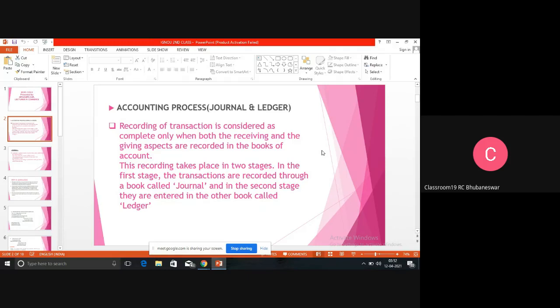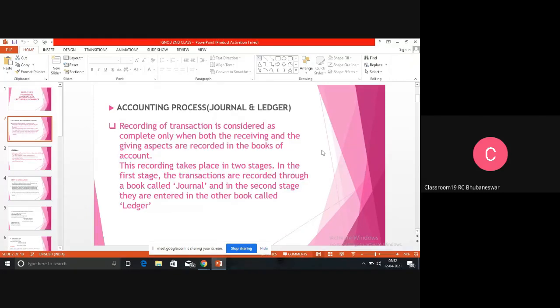When going to the accounting process, it starts from the journal. Journal means the primary book, where the transactions are recorded in chronological order. That means there is a business. First, you have to enter into the business. After entering, first you will see what the monetary transactions are. You will leave all the non-monetary transactions.